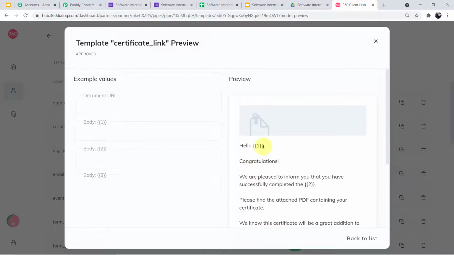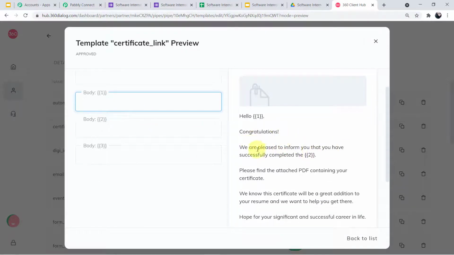Now you must be thinking why the numbers are given in double boxes. So guys, these numbers are the variables, okay? Variables will keep changing, like in the place of 1 after hello, the name of the intern will come. So this will change. For example, if we type Sam John here, you can see the variable will automatically change into the value, which is the name.